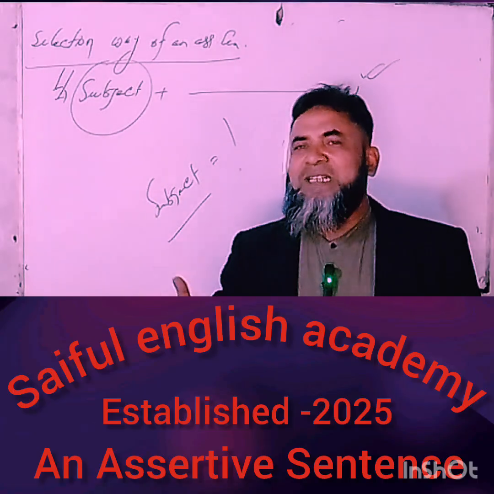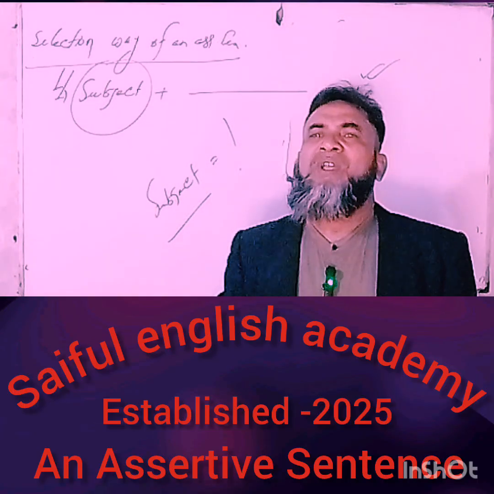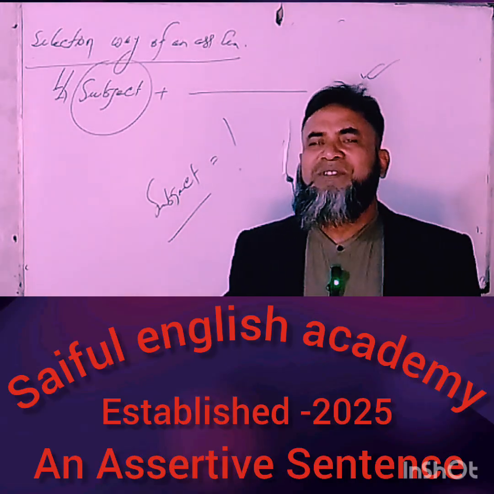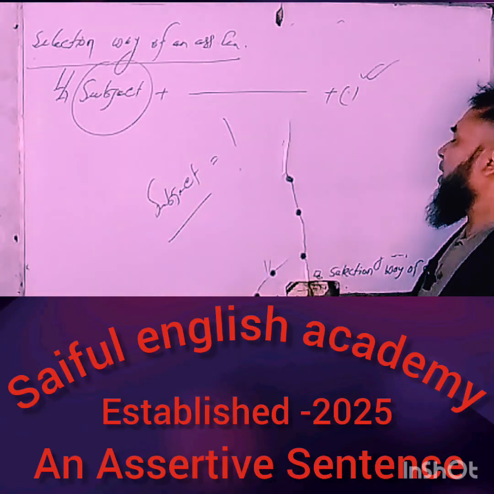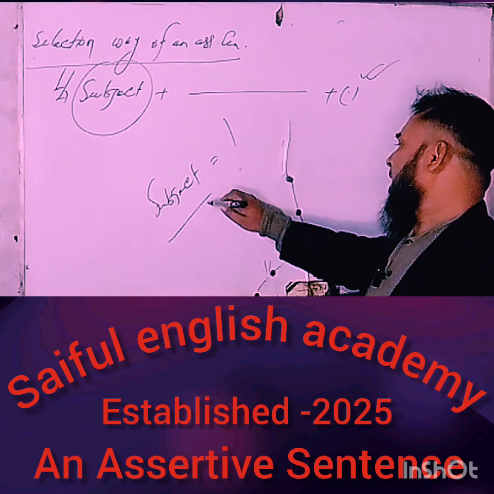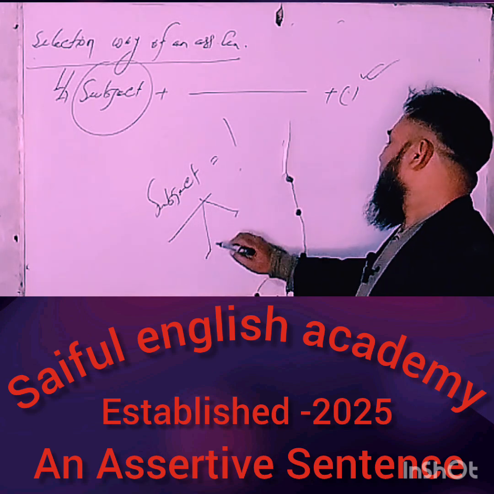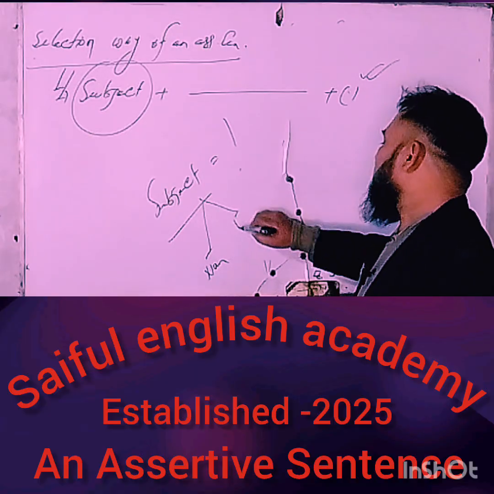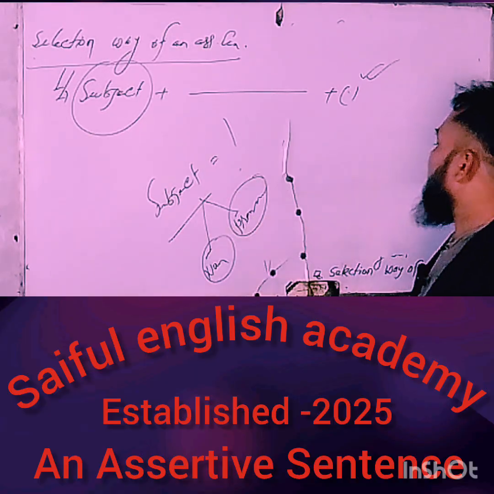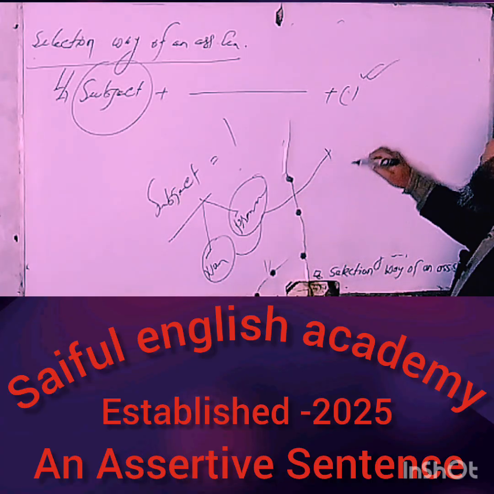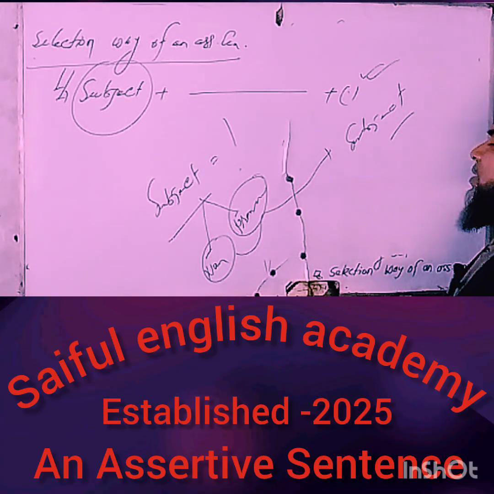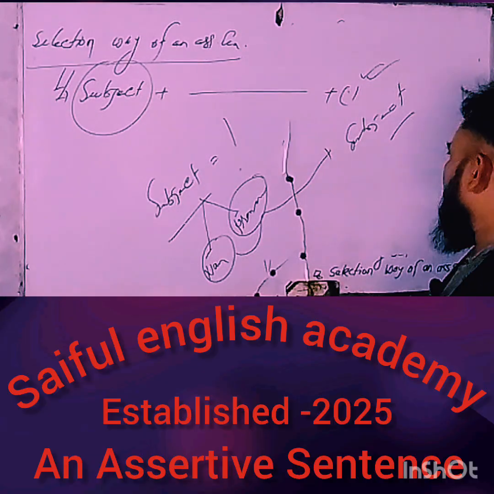A subject is a main part of a sentence which acts as everything of a sentence. Only two parts of speech, noun and pronoun, can be used in a sentence as a subject. Okay, have you understood clearly?